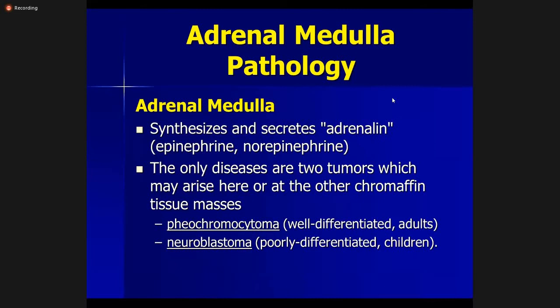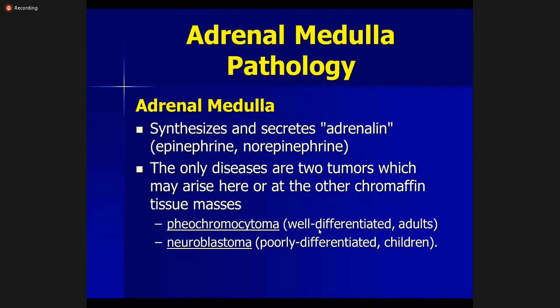Coming to the adrenal medulla. It is composed of chromaffin cells which secrete mostly epinephrine or adrenaline. A small percentage of norepinephrine or noradrenaline is produced, but mostly epinephrine is converted into norepinephrine in the peripheral tissues. The only diseases are two tumors which may arise here or at the other chromaffin masses. The first is called pheochromocytoma, and the second is called neuroblastoma, which is poorly differentiated and present in children.